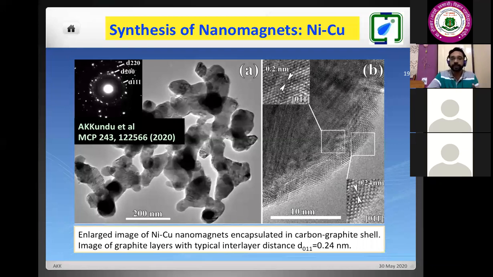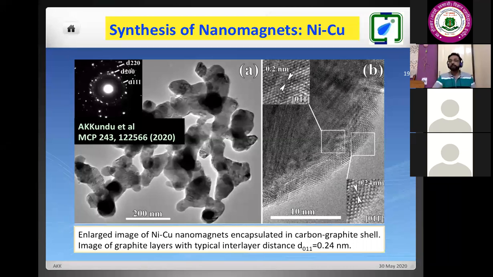Nanomagnets, we obtained this particle size, it is varying from 20 nanometers to 60 nanometers. So that is the definition of your single domain magnetic particles. If you are having any fine particles which is having the dimension of the order of 10 to 100 nanometers, then we can say this is nothing but a single domain particle. So here we prove that in this nanomagnets, we are having the particle dimension less than 100 nanometers and they are coated with carbon.